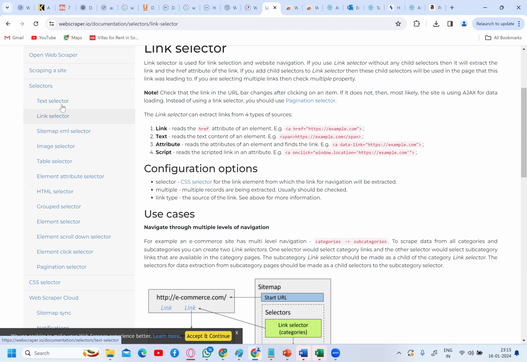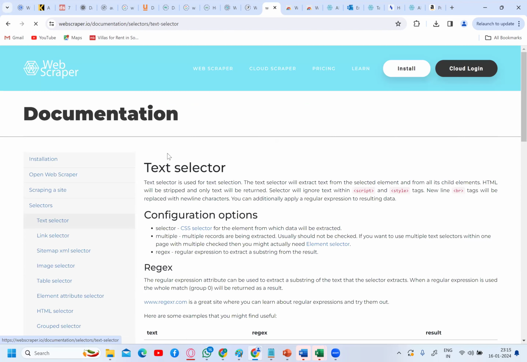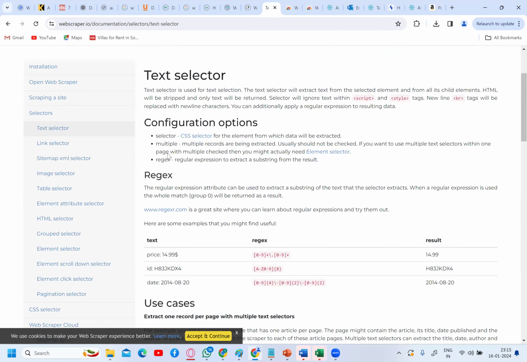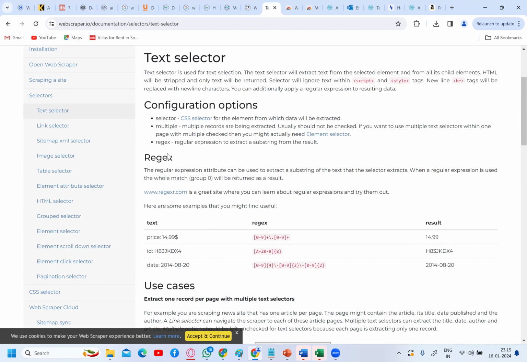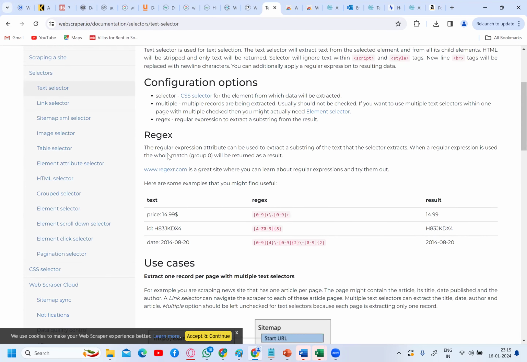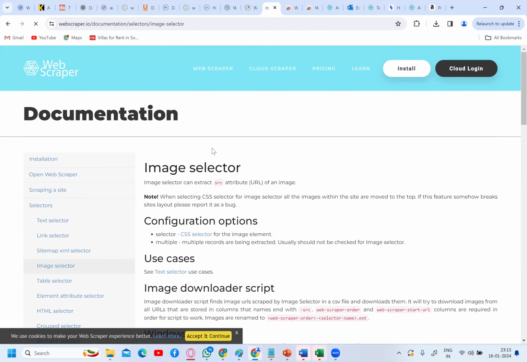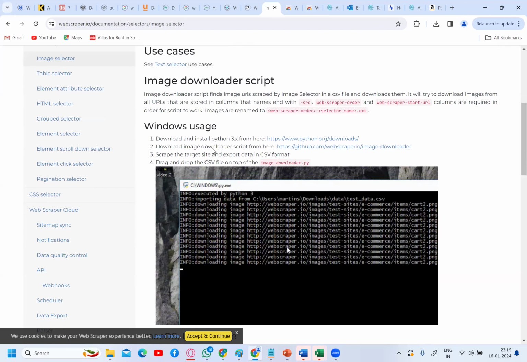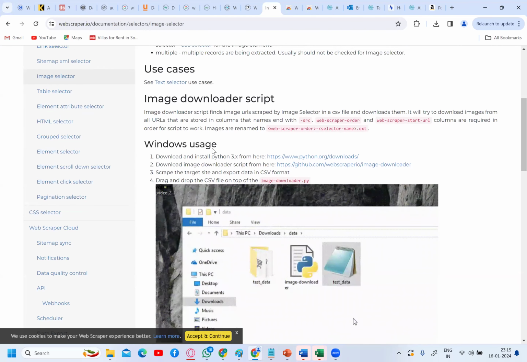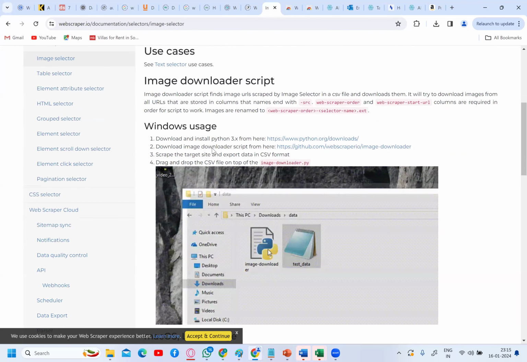Then the text selector. Basically, the text selector is used to extract text-related data. It can be the price, or the description of the product, or the name of the product. Then we also use the image selector, to extract the image of the product basically. So there is a lot of information here. You can go through this.